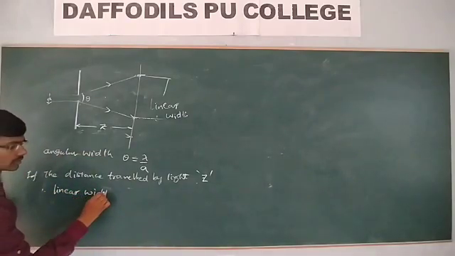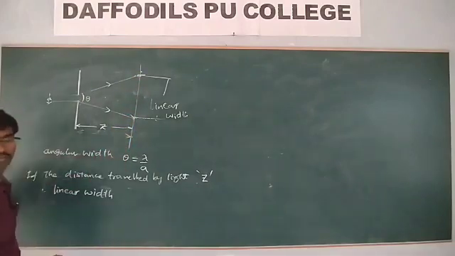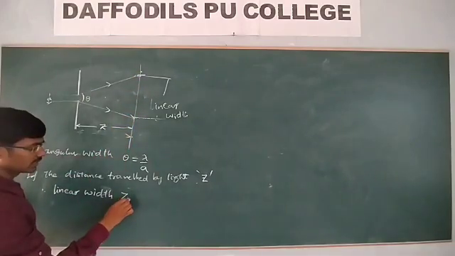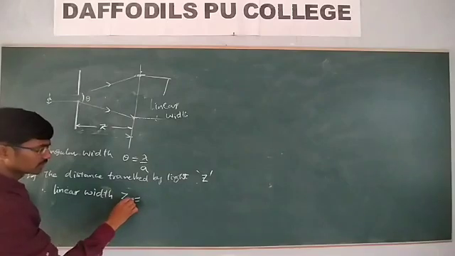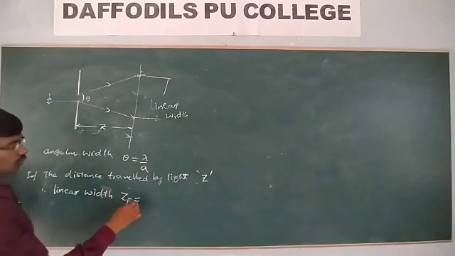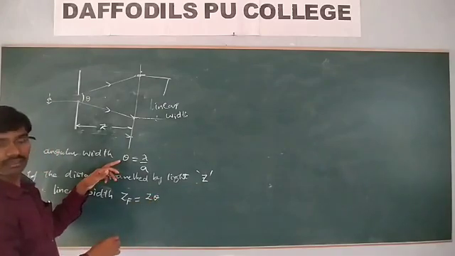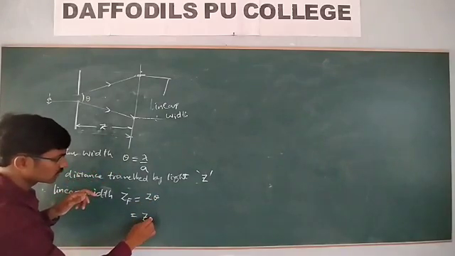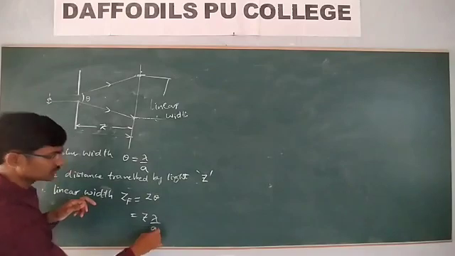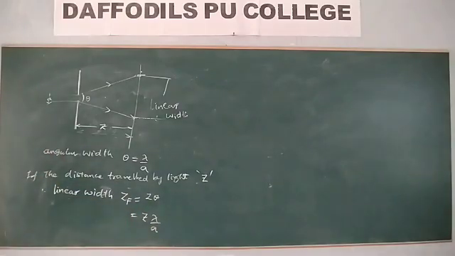Let me take it here: the linear width is z into theta, which is equal to z into lambda by a. Theta is nothing but lambda by a.